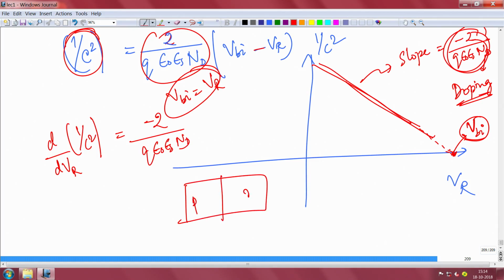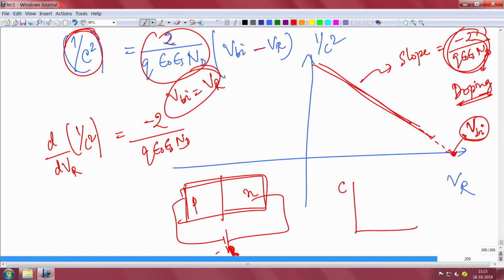So, you can take a PN junction, you can apply reverse bias, and you can sweep the reverse voltage in a measurement tool and monitor capacitance. So, you can actually get a C versus VR plot. Now, you take these values that you are getting in the Excel sheet, you reverse it to 1 by C and then you square it, and that will be your 1 by C square versus VR plot, and that gives you the idea of the doping and other things.